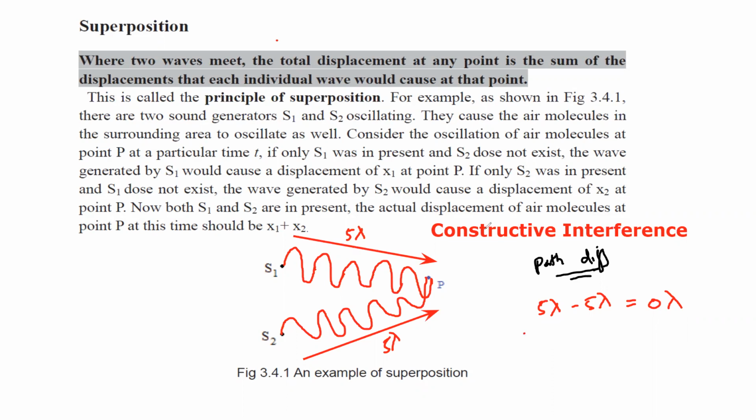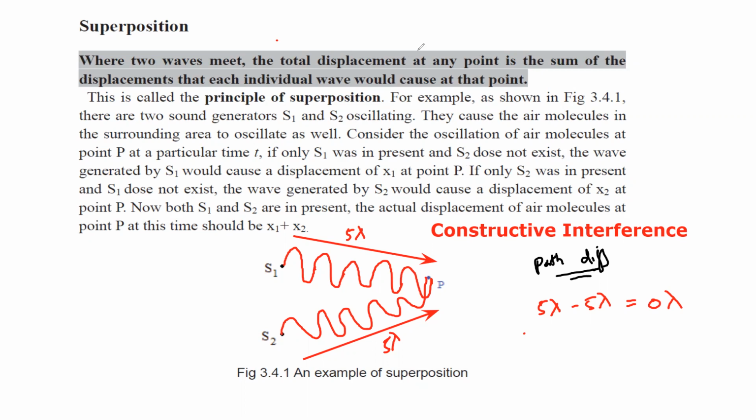It will be a constructive interference, because when the path difference is 0 lambda, the same phase of the wave will combine with each other: a crest combines with a crest, or a trough combines with a trough.